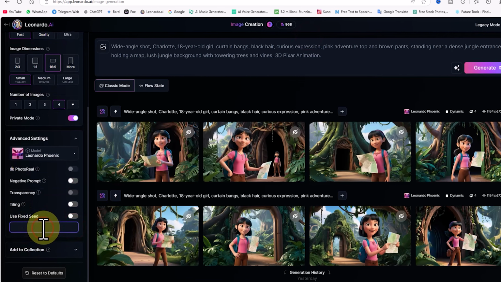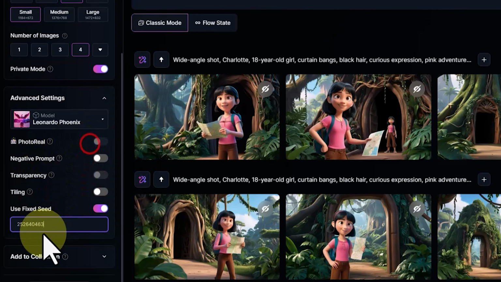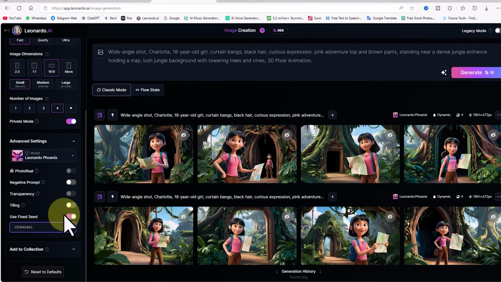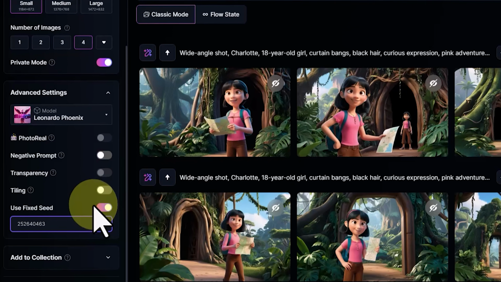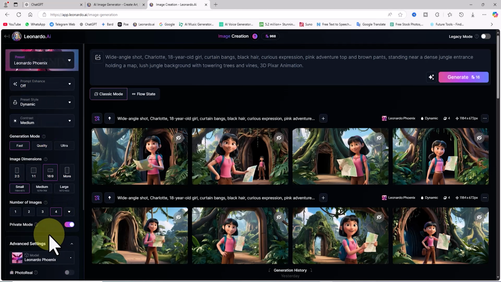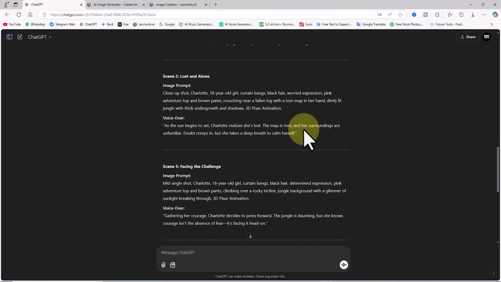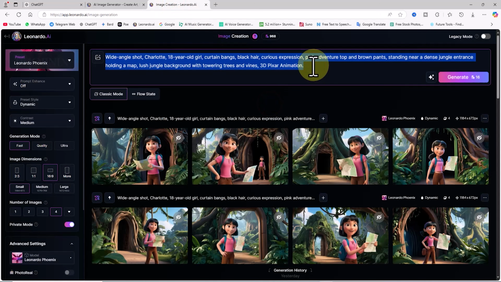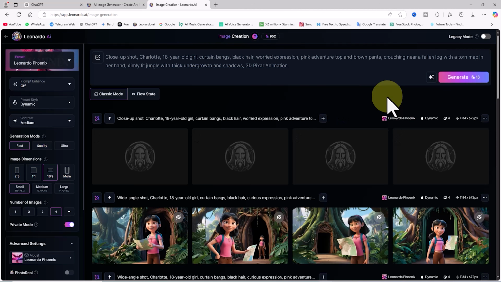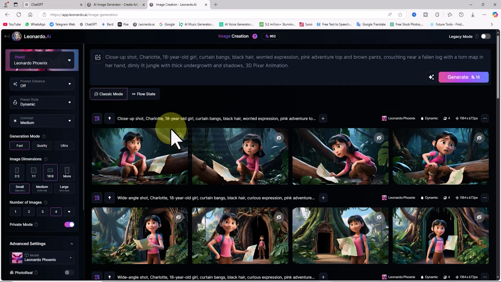Afterward, go to the Advanced Settings section in the side panel and paste the seed number you copied into the Use Fixed Seed box. This will help maintain a consistent and unified character design, so keep these tips in mind while generating images. Repeat the previous process. Copy the prompt for the next scene's image from ChatGPT and paste it into Leonardo AI's prompt box. That's it. Now, as you can see, the images have been generated, and you can check for character consistency.